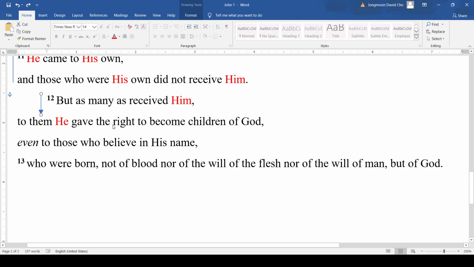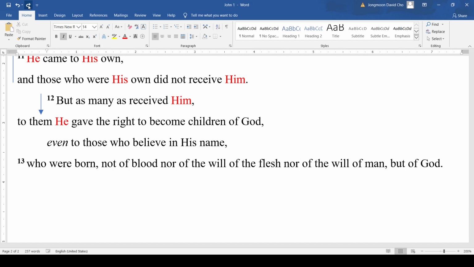Okay? And so what I'm going to do is this phrase here, "but as many received him, to them," it's describing them. He gave to them the right to become children of God. Who is them? Those who received him.